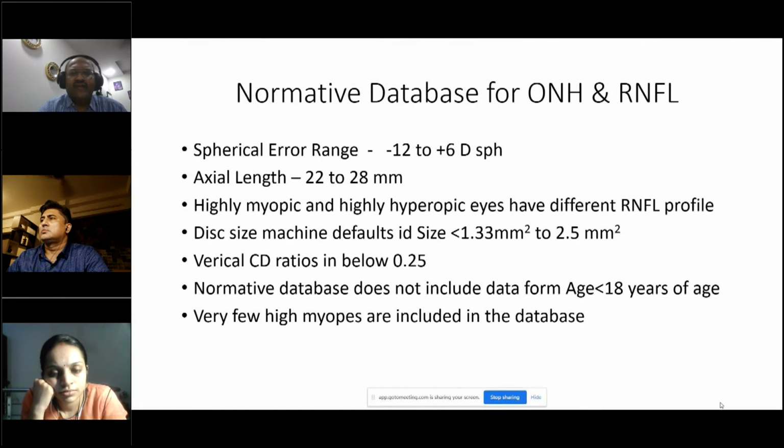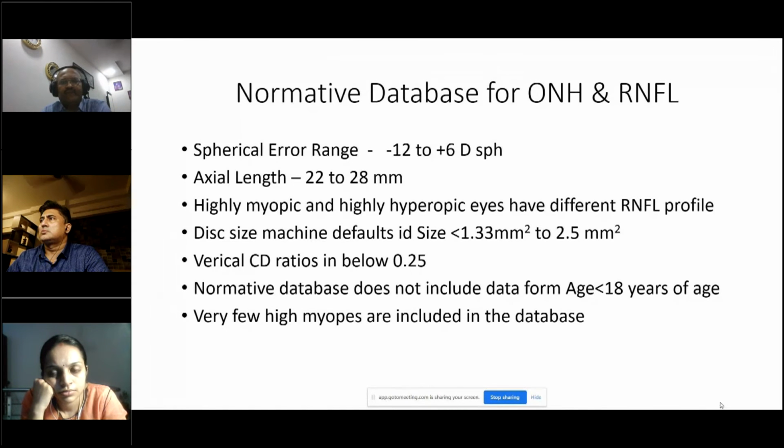Highly myopic and highly hyperopic eyes have different RNFL profiles. So myopic eyes will have the retinal nerve fiber bundles towards the nasal side. In hyperopic eyes, the superior and inferior retinal nerve fiber bundles will be pushed towards the temporal side. So that is something which you have to remember.